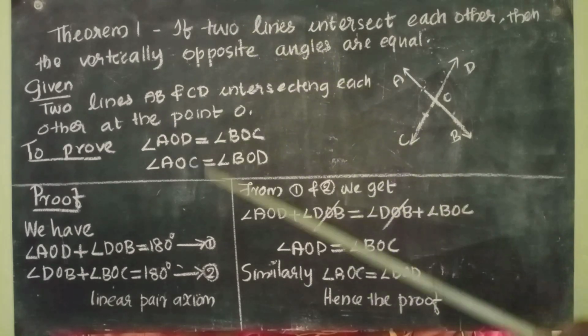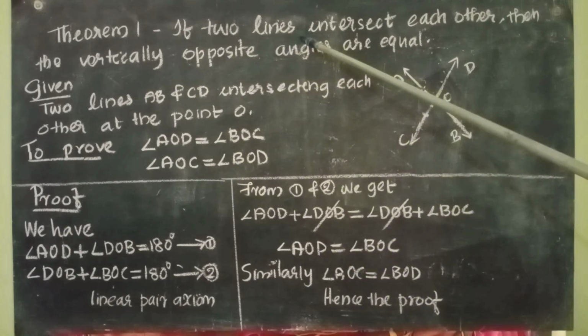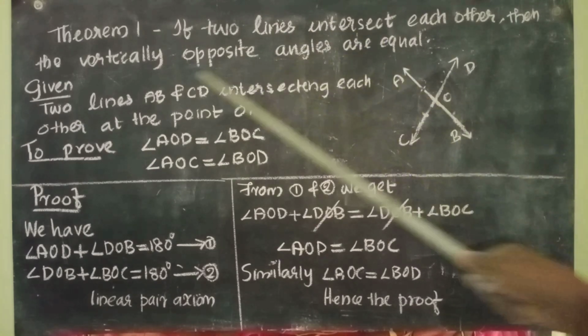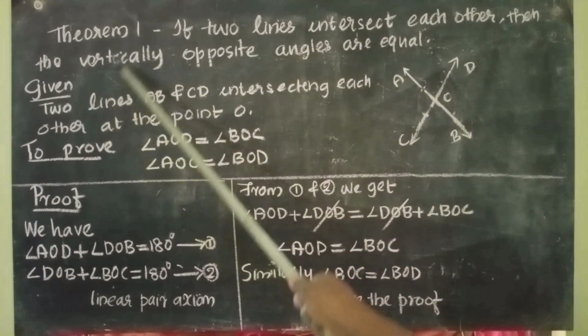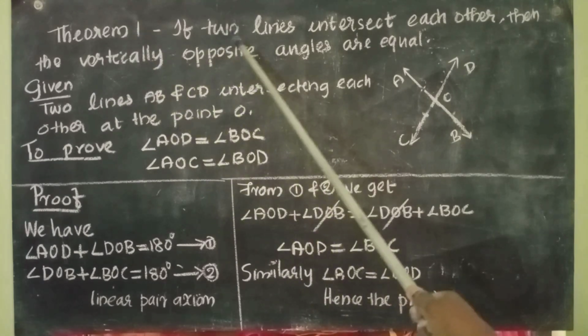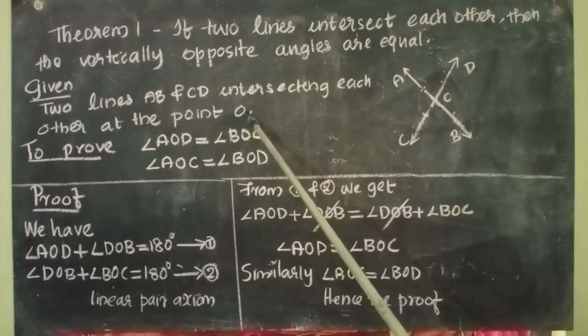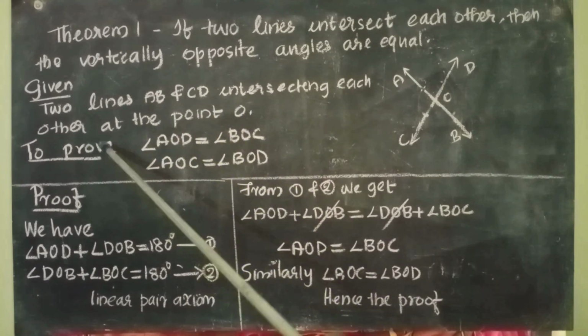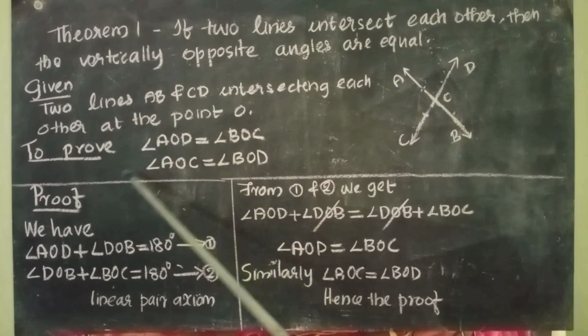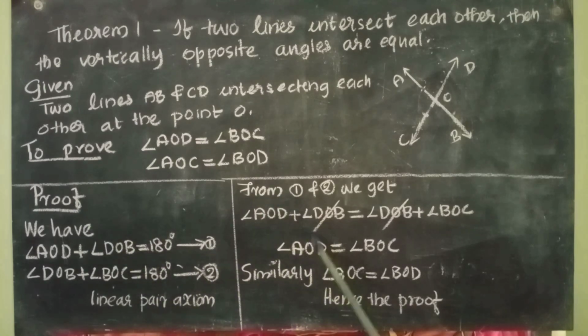So this is the theorem. This one is the statement of the theorem. This is the figure of the theorem. This one is the given things in the theorem: two lines AB and CD intersecting each other at the point O. This is the part what is to prove. This is the proof, completely the proof.